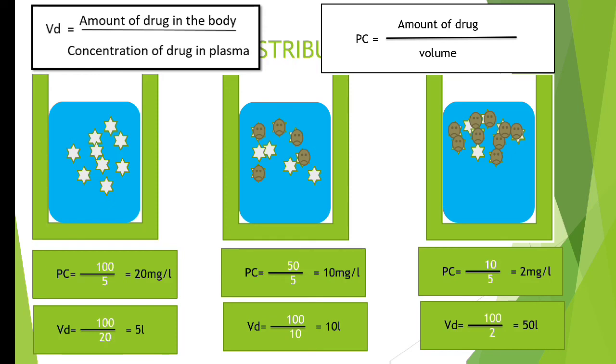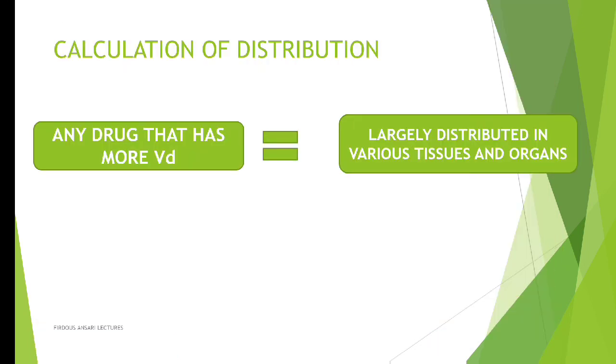A low volume of distribution implies the drug is present in the vascular compartment only. Vascular compartment means it is present in the blood circulation only, not distributed to various organs. Any drug that has more volume of distribution is largely distributed to various tissues and organs of our body.